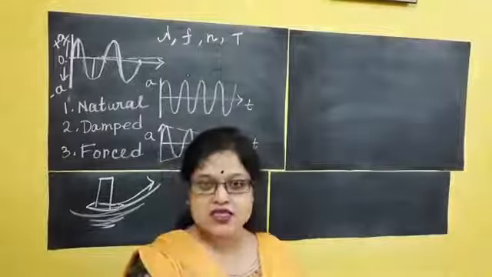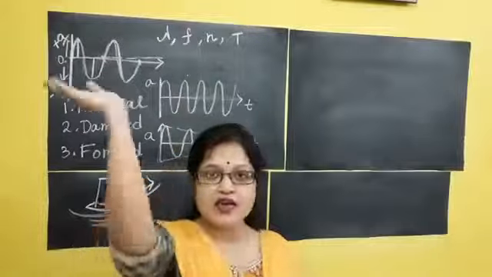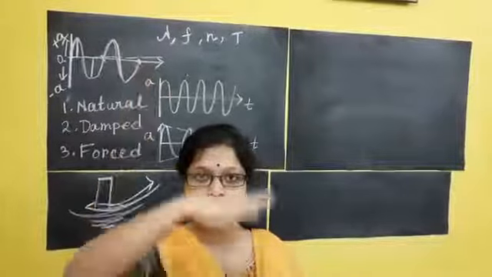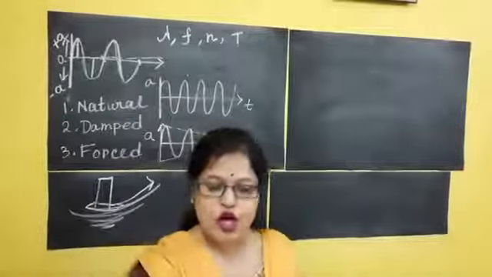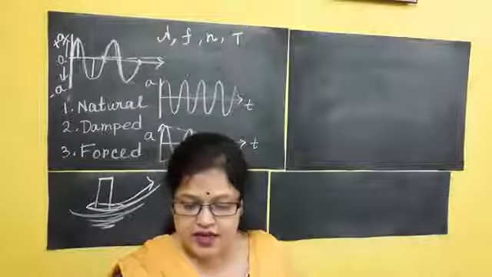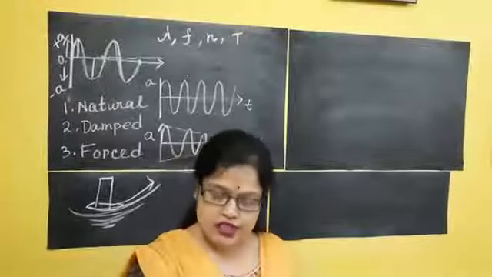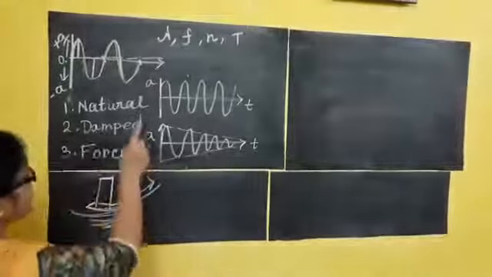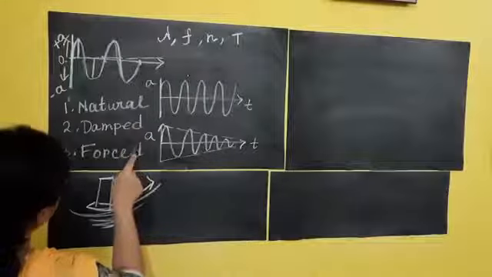Pulling these branches, then letting go, the tree branches continuously move and slowly come to their initial position. Means damped vibration. A simple pendulum oscillating in air executes damped vibration. So what I discussed is natural vibration and damped vibration, done.